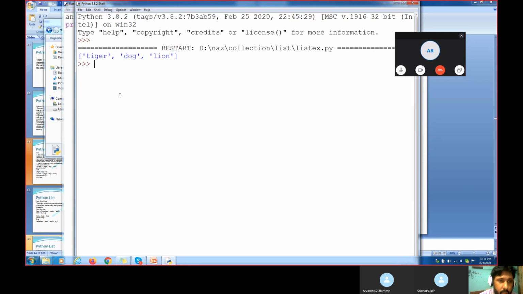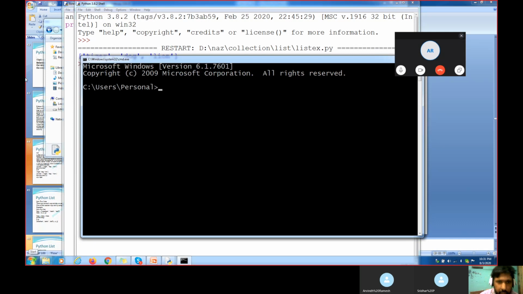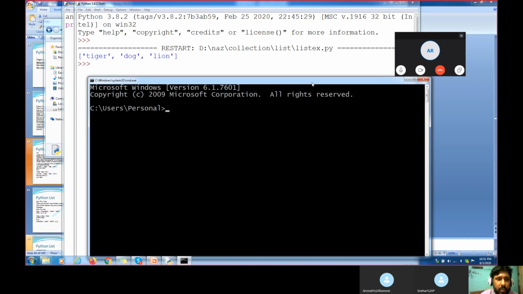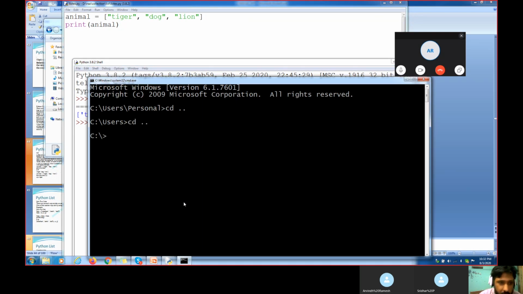But how exactly do we execute that program with the command prompt? For that we have to go to CMD, the command prompt. Remember, I showed you this when I was discussing the mobile security chapter, how to execute a Python file. Now, cd, where exactly is this file located? I saved the file here, so I am going to that directory and trying to execute the same Python program.